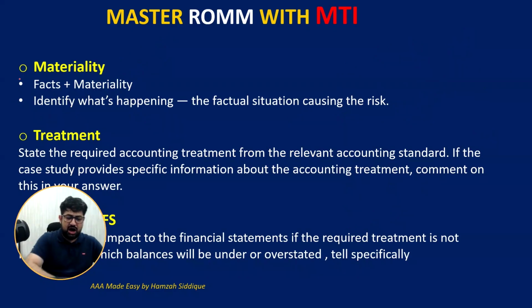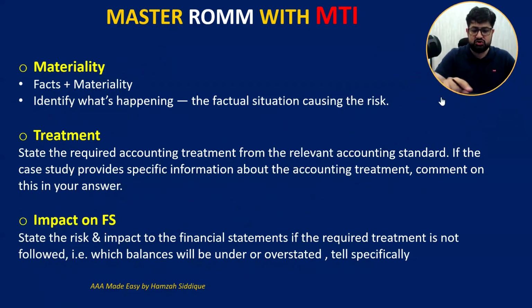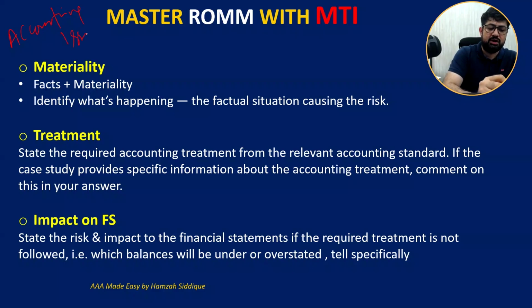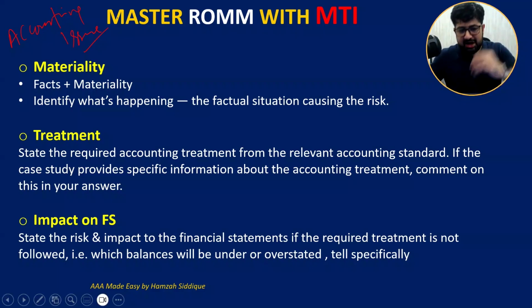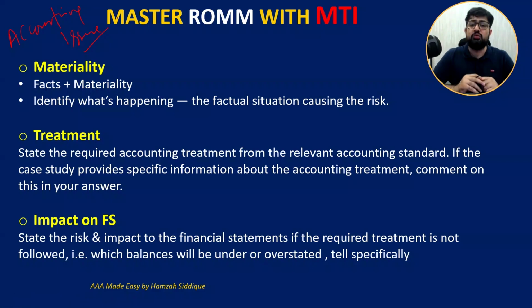Now, how to solve an accounting issue? I'm talking about accounting issues only here. If we find one accounting issue in the financial statements, we have to apply MTI.